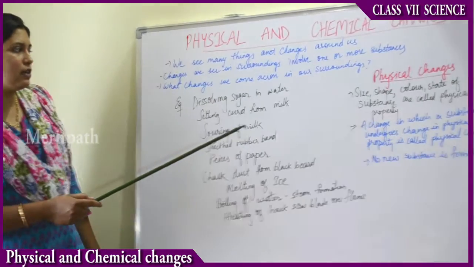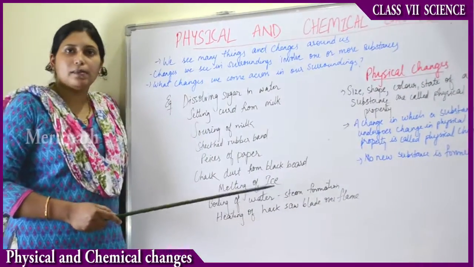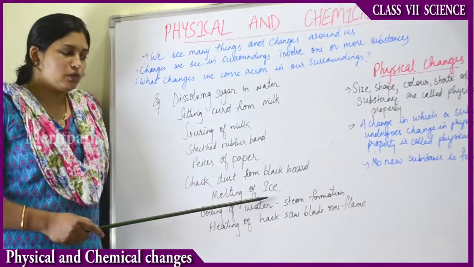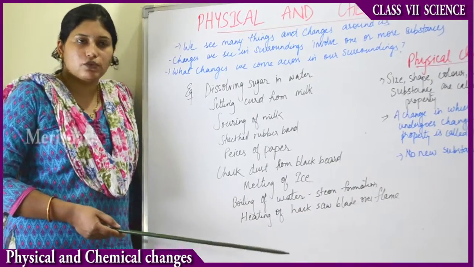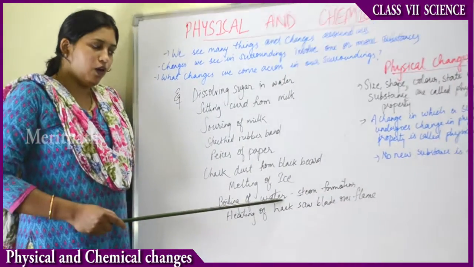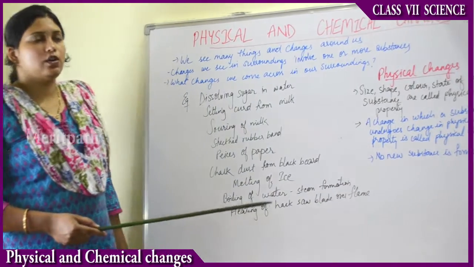What are the examples of physical change? Examples of physical change are melting of ice. You can melt the ice, then it forms water. Then if you freeze the water again, it becomes ice. So there is no new substance formed in it. Then boiling of water.